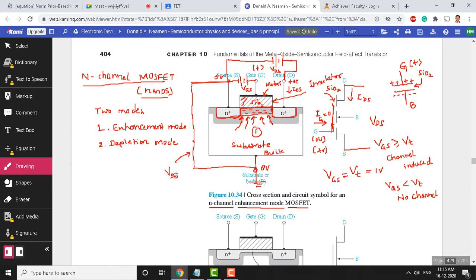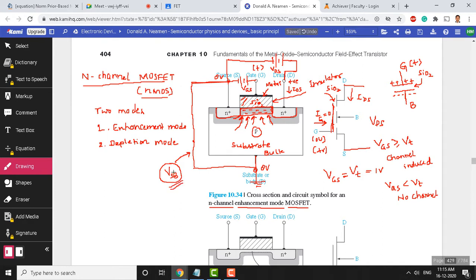Let us not discuss this, because as I told you, you are going to study it in VLSI design. The changes that happen in the device when we apply source to bulk voltage, we will see in VLSI design. These are implicit voltages. For a device to work these voltages must be applied, but this is not compulsory.